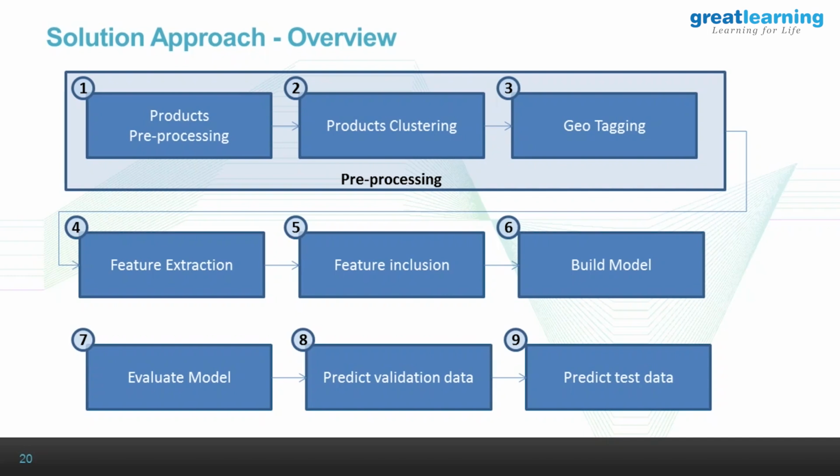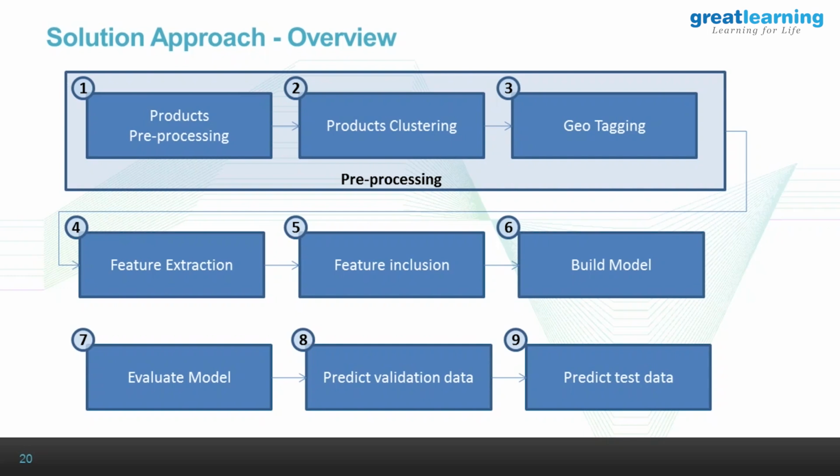So far we've done about 18 different features. Say, product and client combination could be a feature, or product, client and brand combination. Like that we've done some 18 different features. We'll come to it later. Once we extracted the features, we included them into different weeks' demand, built a model, evaluated it, and predicted the validation data. We also have the test data, where we don't know the actual demand.